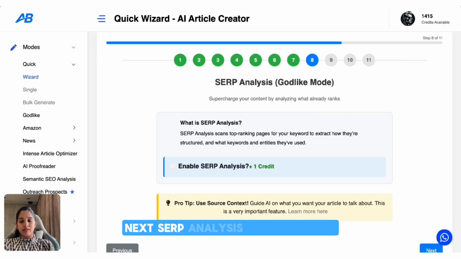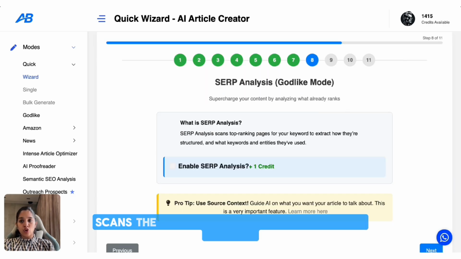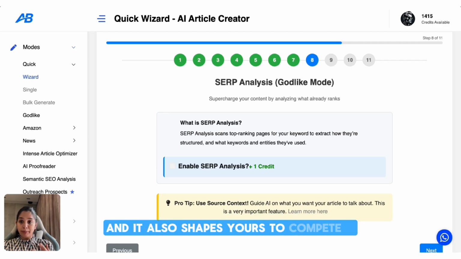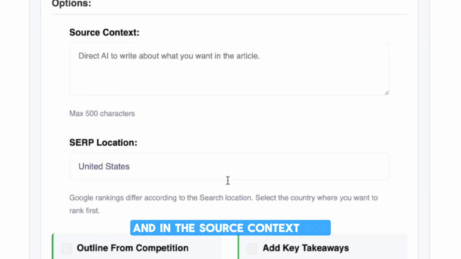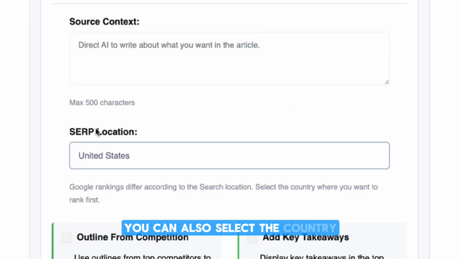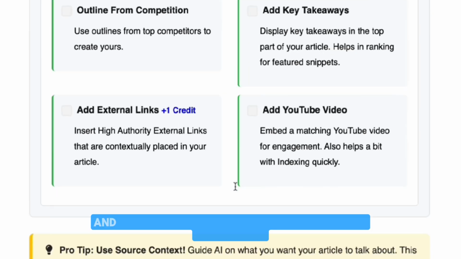Next, SERP analysis. Autoblogging scans the top ranking home organization articles, it studies their structure, and it also shapes yours to compete with it. So you just have to enable this, and in the source context box, quickly write how you want your article to be. You can also select the country where you want to rank first. And here also I'm going to tick on all the 4 boxes.